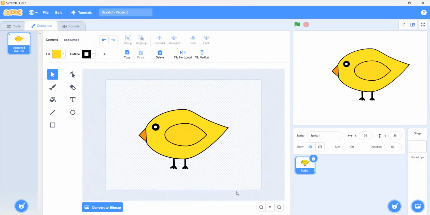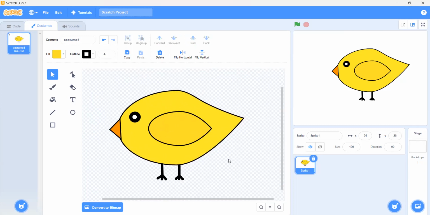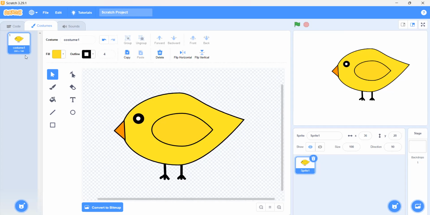Now we have to make a costume of it, so that it seems that its furs are moving. But how do we make costumes of our own? We have to first duplicate it.